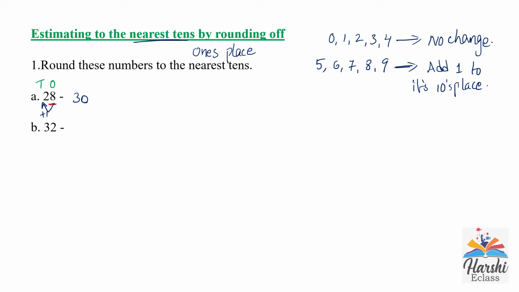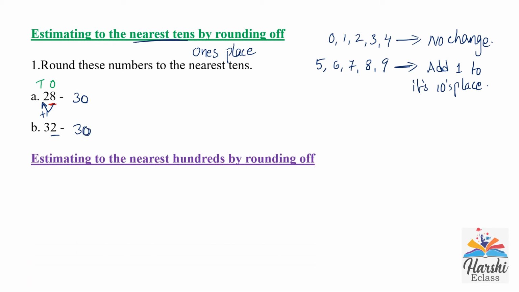32. Round off 32 to its nearest 10. For rounding off to the nearest 10, we will check the ones place. In the ones place, here 2 is there. That means 2 is a weak number, so there is no change in its tens place. The tens place directly will become 3. After rounding off, we will write 0 in the ones place.